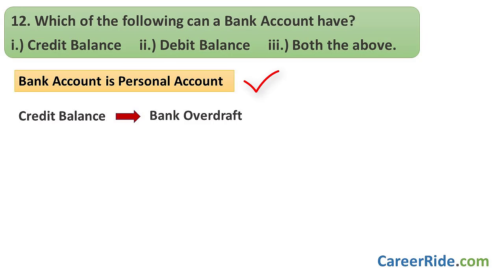Credit balance of a bank account means bank overdraft. This overdraft is a short-term loan given by the bank to the current account holders. It is recorded on the payment side of the cash book in bank column.